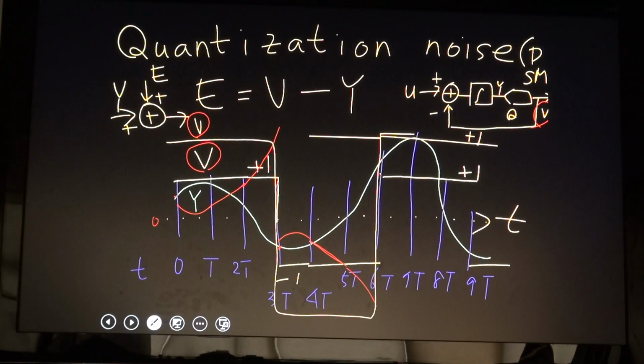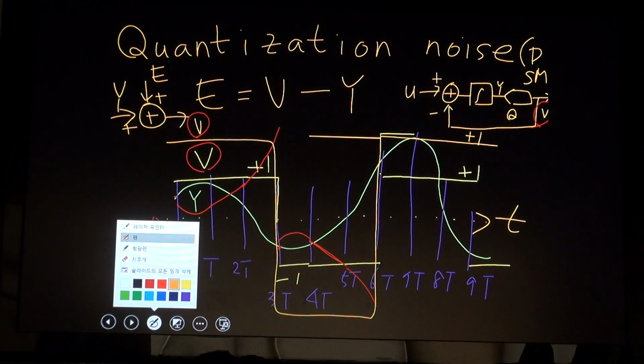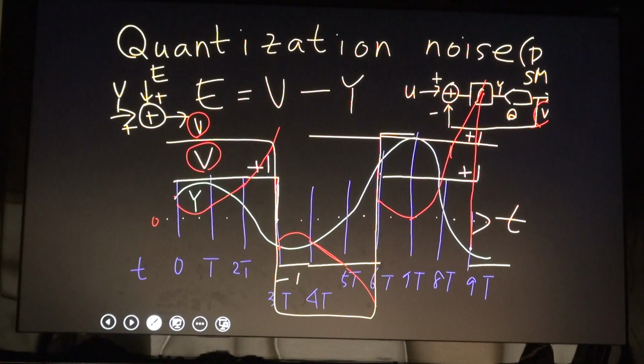So let's change my +1 and -1 level here. Then it's still positive here, almost 0 there, then still positive, pretty large, and then it becomes negative again. So this is my quantization noise waveform.